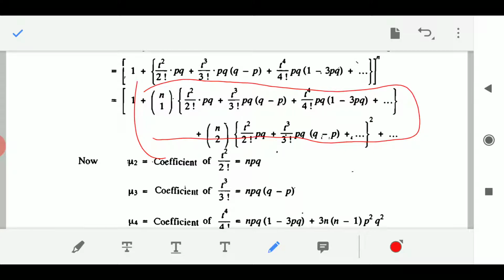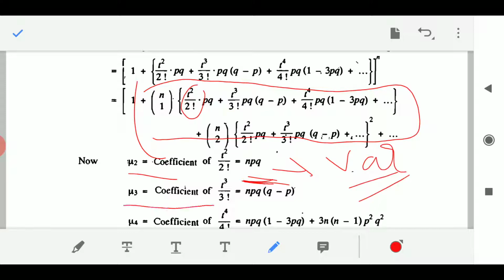Okay, so now when you find mu2, which is the coefficient of t square by 2, where is t square by 2? Here we go. You will find that you are getting npq, and you know what is npq? We have seen just now, it is nothing but variance. Okay, mu3 will be equal to, we have not discussed this, but mu3 will be equal to the coefficient of t cube by 3 factorial.